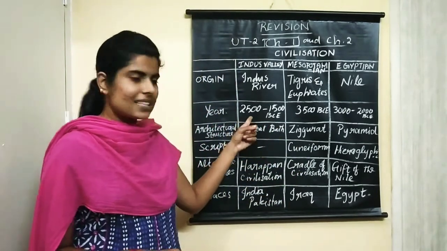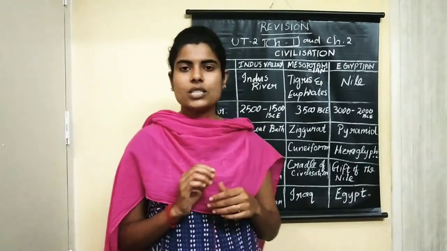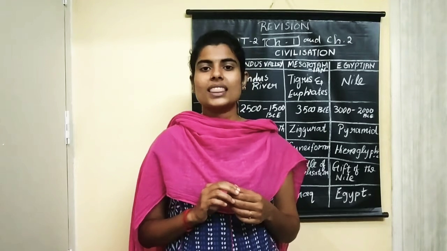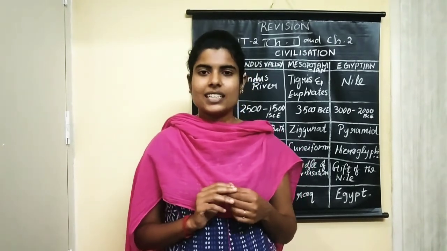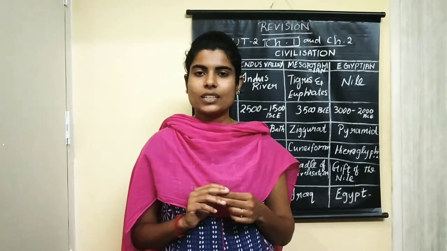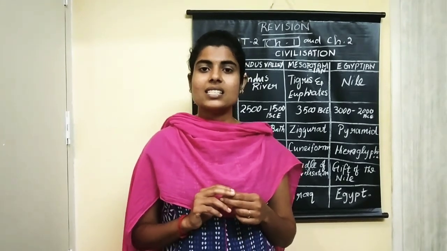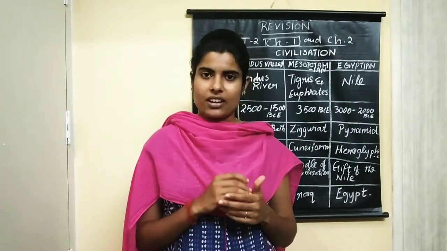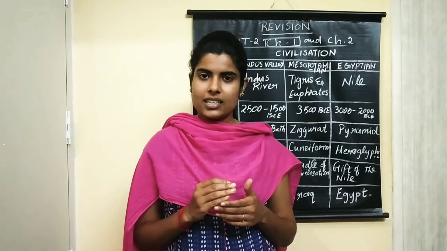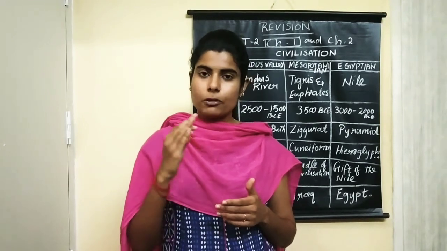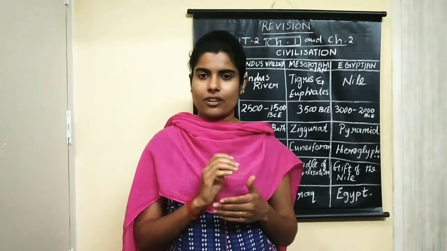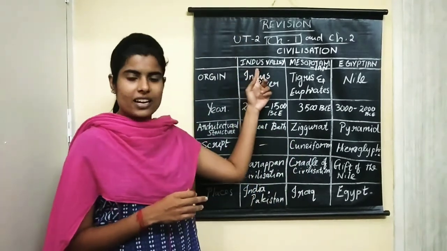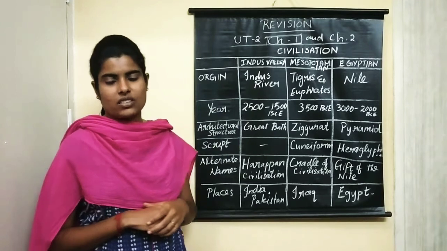Next, this civilization flourished between 2000 and 1500 BCE. So we learnt in the concept of timeline chapter, right? What do you mean by BCE? That is Before Common Era. So this civilization flourished 2000 years before Christ's birth. Before 2000 years of Jesus Christ's birth, this civilization flourished. That is the Indus Valley Civilization.